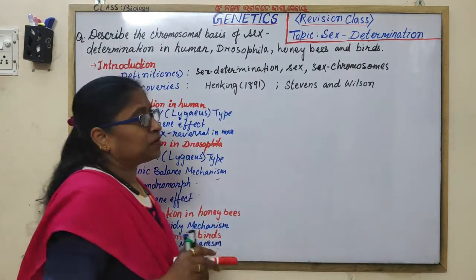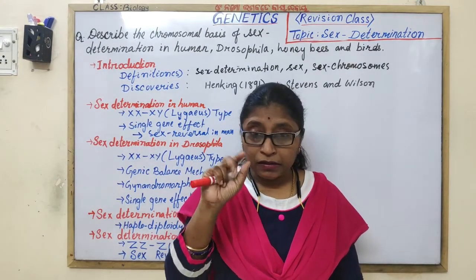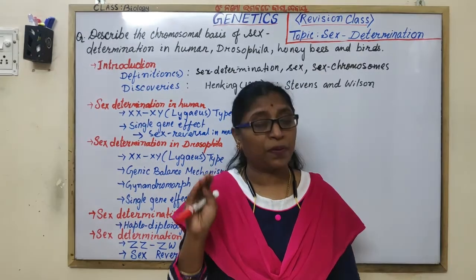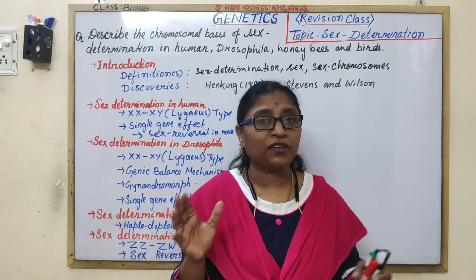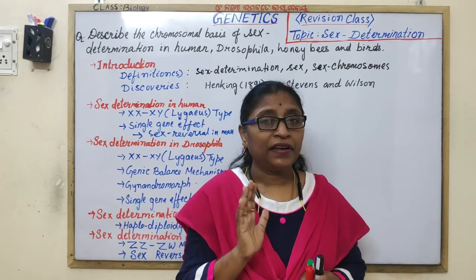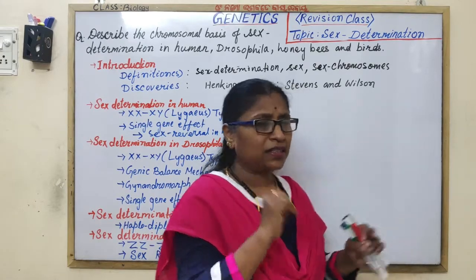Sex chromosomes: what are sex chromosomes? During the course of evolution, the genes for sexual characters are segregated into specific chromosomes called sex chromosomes. Like this you have to mention.